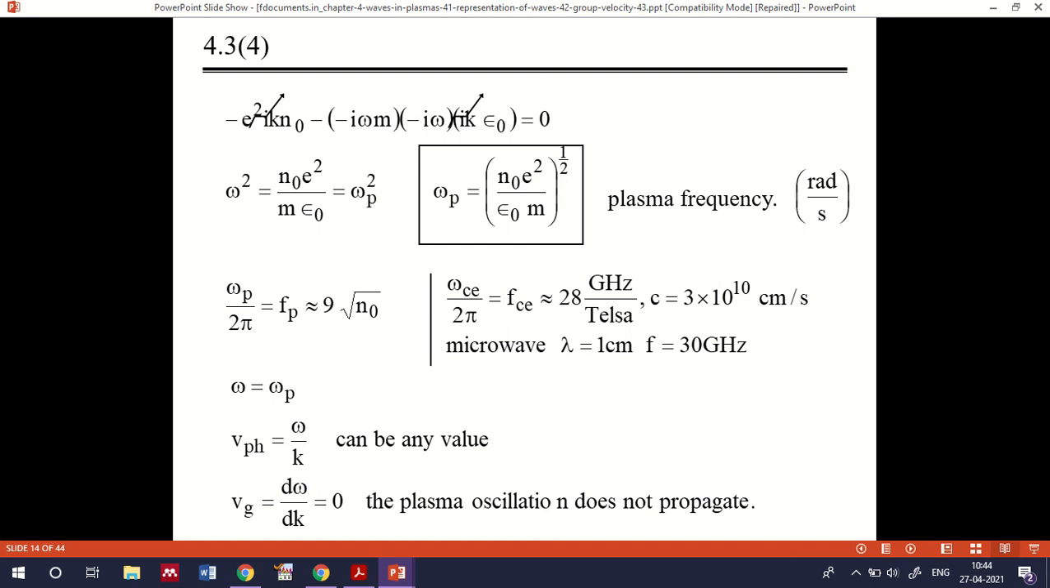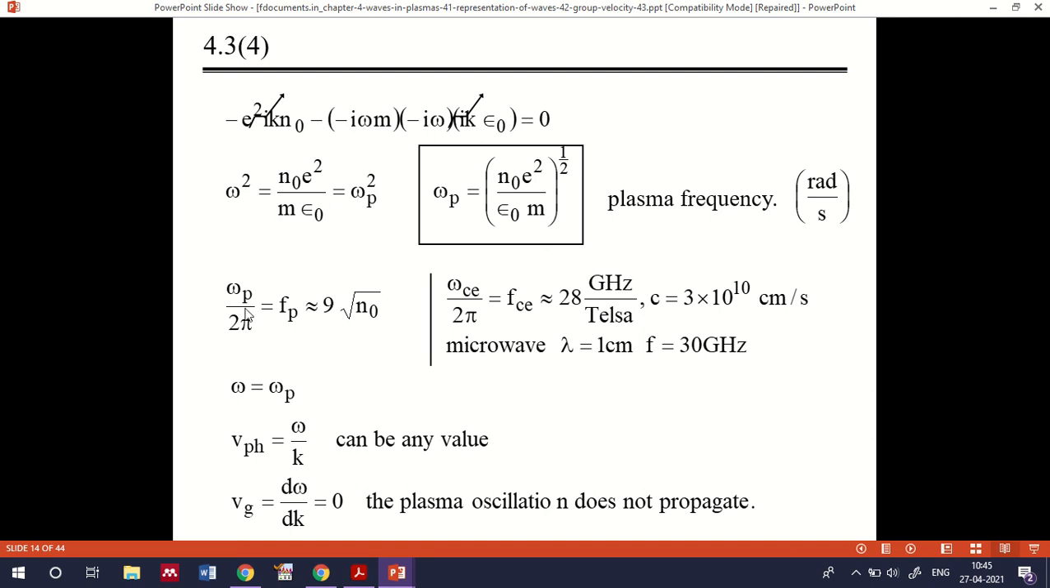So we have said that when you apply the electric field, the electrons will shift against the fixed ion positions. So the oscillation will be at the plasma frequency, which is equal to n0 e square by epsilon 0 m, raised to 1 by 2. What is n0? As we know, n0 equal to ni, which is a constant value. So we can get the plasma frequency very easily, where m is the mass of the electron. The unit of this will be radian per second.